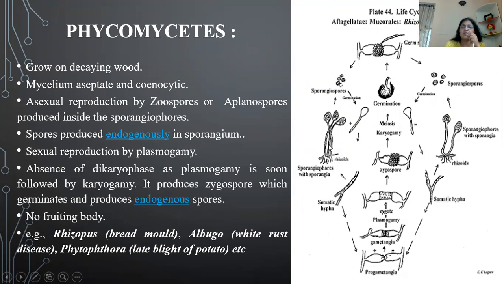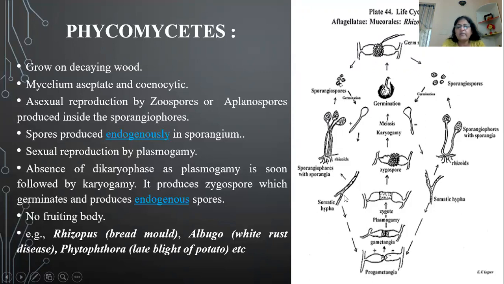This twig is known as the sporangiophore, and this balloon-shaped structure at the tip is known as the sporangium. Inside this sporangium, thousands of spores are produced. Once these spores get mature, the sporangium bursts out, and all the spores come into the environment. When these spores reach a suitable place, they germinate and produce new hyphae again. So this is how they reproduce asexually.